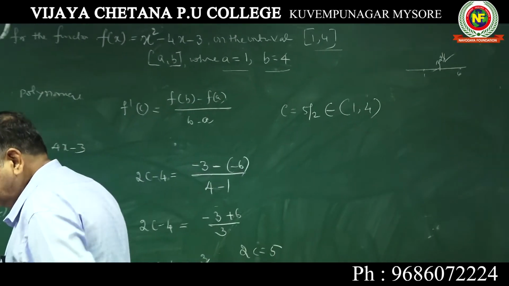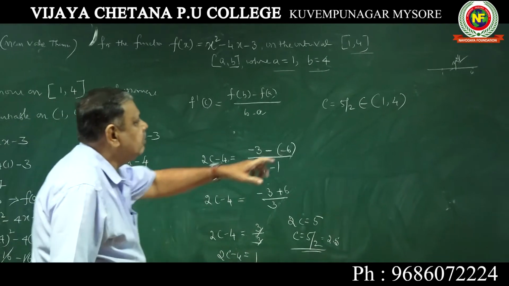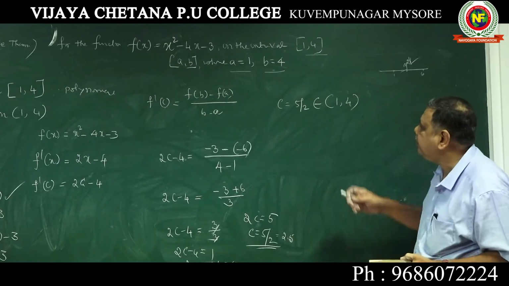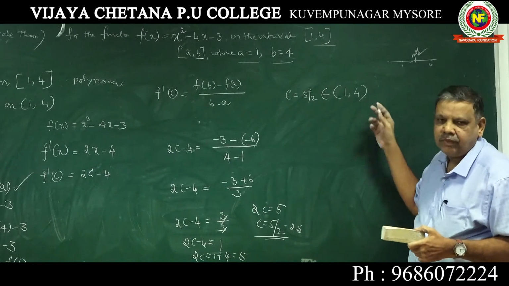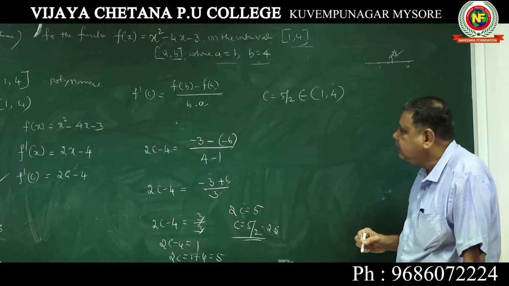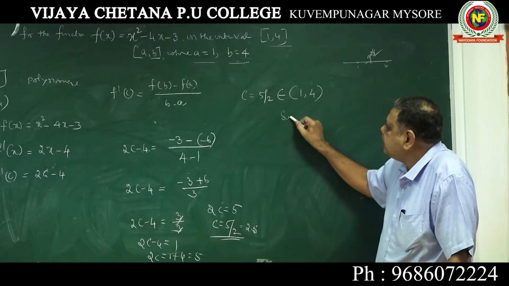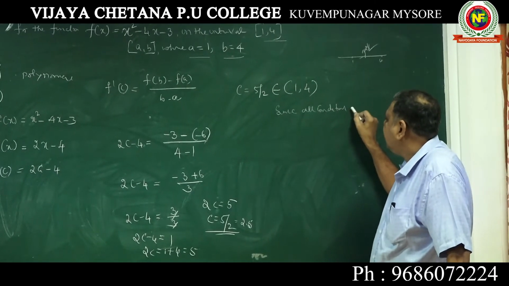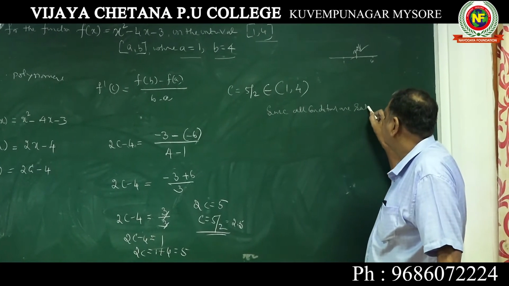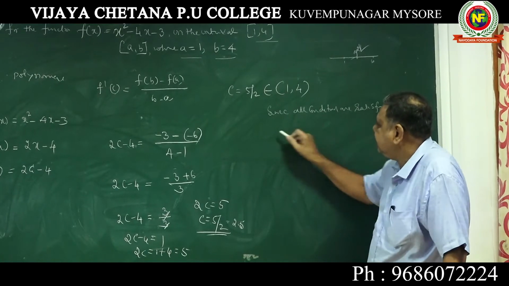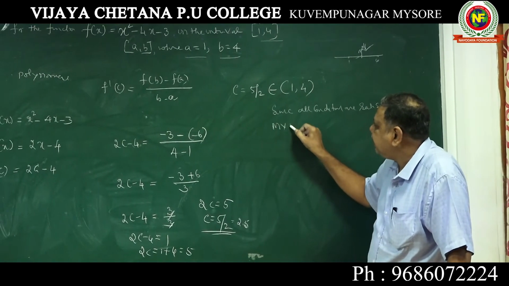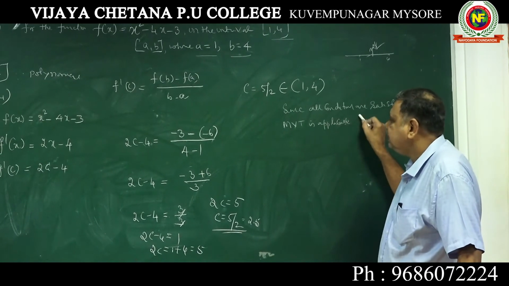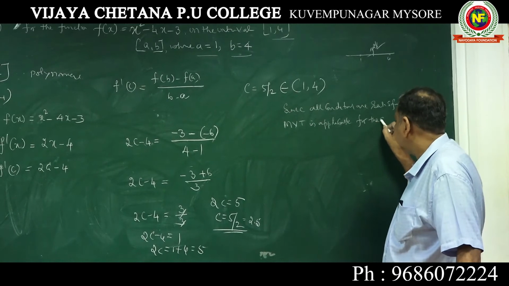This is very important. When writing, if some of you write a closed interval, you will lose the marks. So you should be very careful. c is equal to 5 by 2 belongs to the open interval 1, 4, and you can say that since all conditions are satisfied, the MVT is applicable. MVT is applicable for the given function.